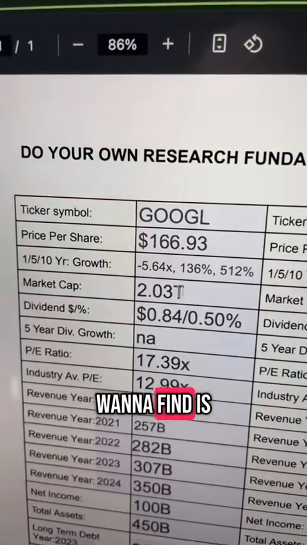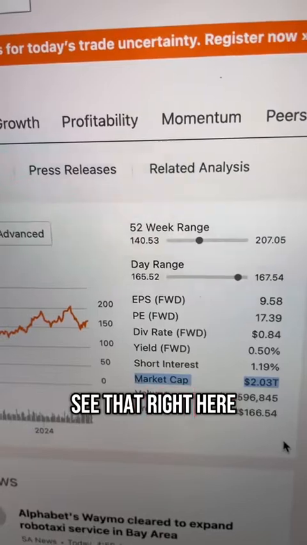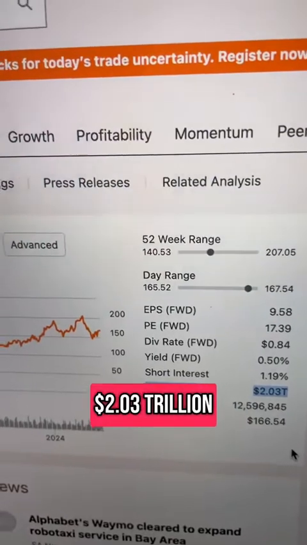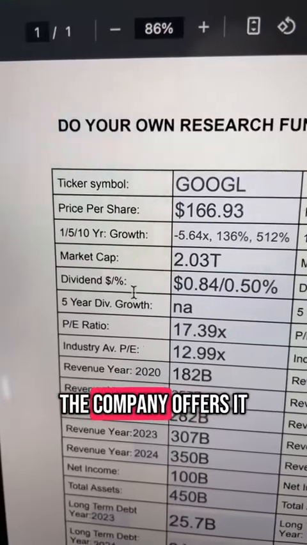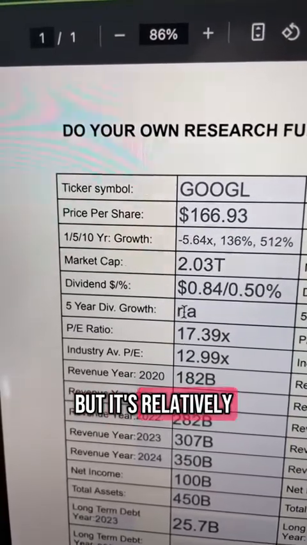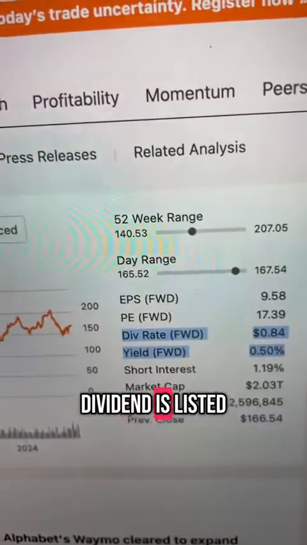Next thing we want to find is their market cap. How much is the company worth? And you can see that right here. They are worth $2.03 trillion. Next up is the dividend, if the company offers it. And you can see that Google has one, but it's relatively new and it's not all that great, but it's still something. And the dividend is listed right here.